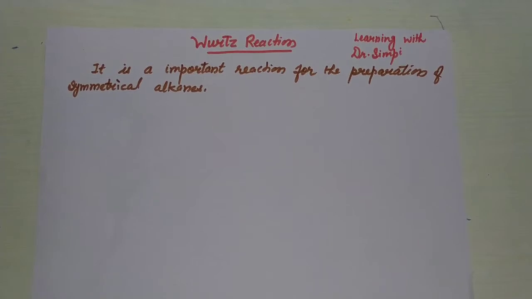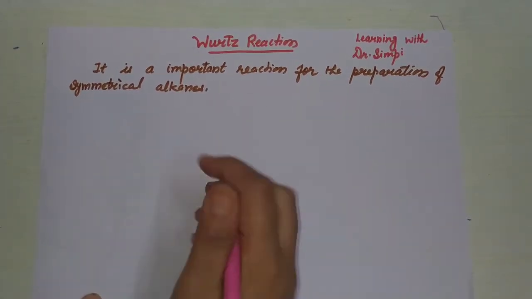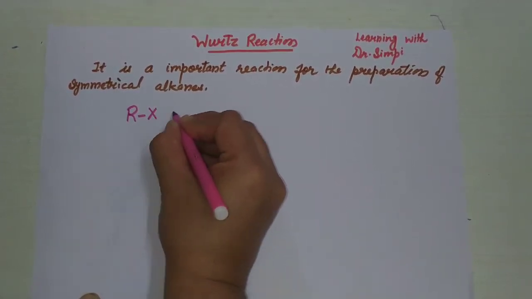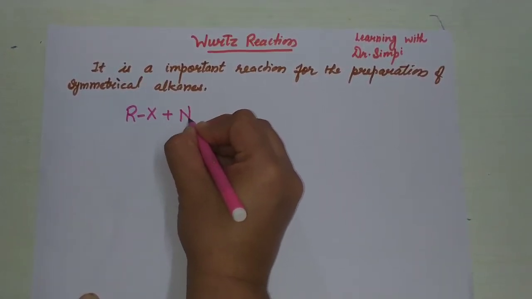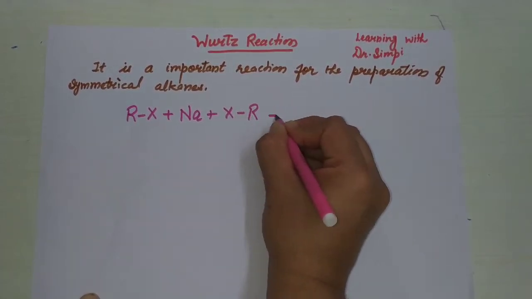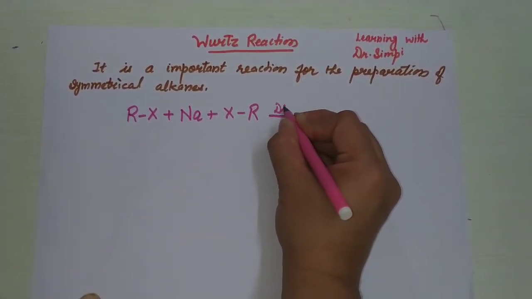Wurtz reaction. In the Wurtz reaction, it is the most important chemical reaction for the preparation of symmetrical alkane. Symmetrical alkane means only the alkane which has an even number of carbon atoms can be easily prepared with the help of the Wurtz reaction. So let's start. What is the Wurtz reaction? In this case, firstly, two molecules of alkyl halide react with sodium in the presence of dry ether